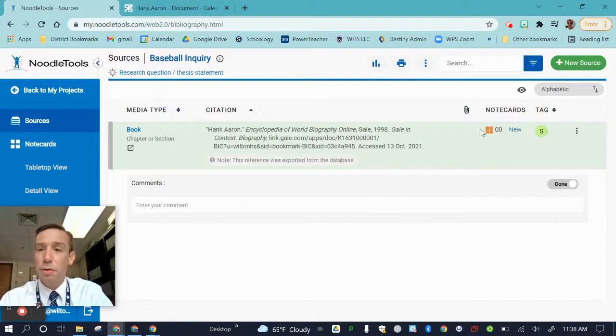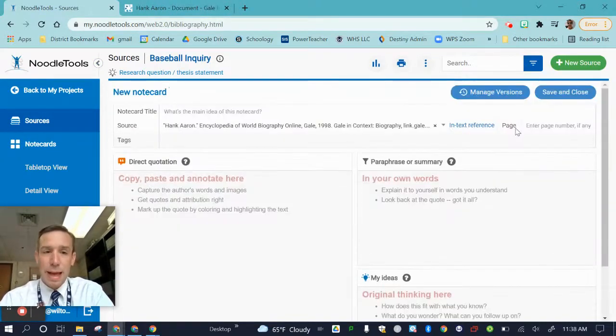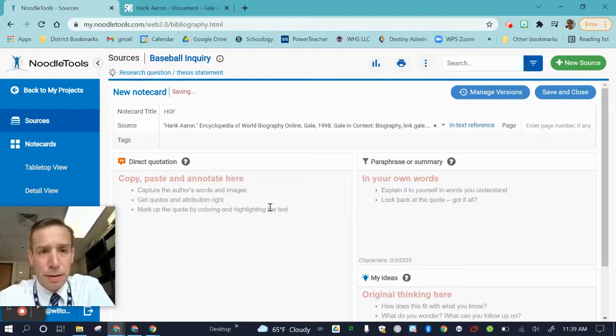Now, when I want to create a new note card, I'm going to click New, and it's going to open up this screen, and it's going to ask me what I want to name my note card. Based on what fact or information I'm putting here, that's going to be a clue to me of what my note card should be. So I'm going to name it HOF for the Hall of Fame, because that's where I'm going with this note card.